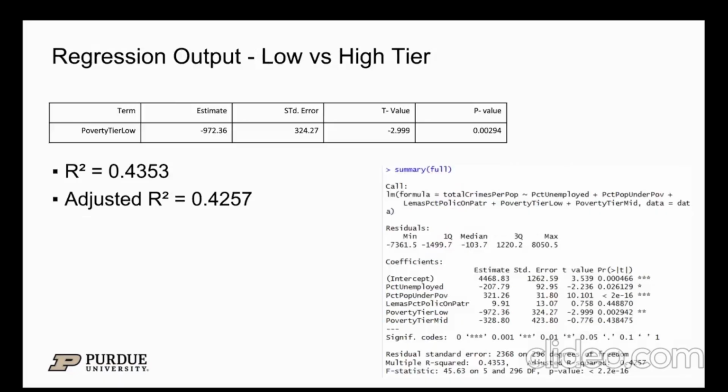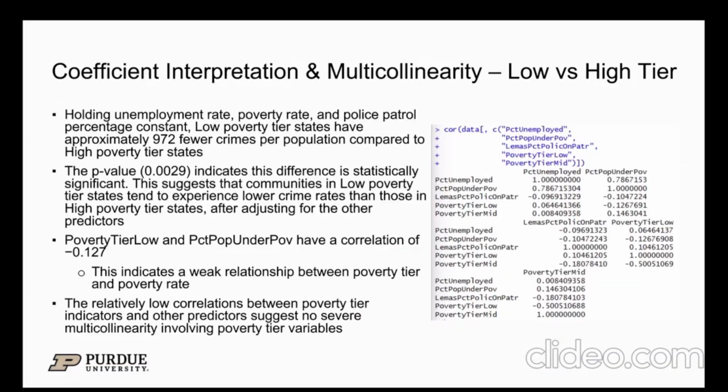Our regression output is r squared equals 0.4353 and adjusted r squared equals 0.425. For poverty tier low, our estimate is negative 972.36. Our standard error is 324.27. Our t-value is negative 2.999, and our p-value is 0.00294. The coefficient interpretation and multicollinearity is for low versus high tier.